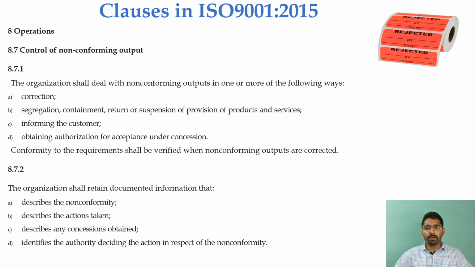8.7.2. The organization shall retain the documented information that describes the non-conformity, describes the actions taken, describes any concession obtained, and identifies the authority deciding the action in respect of the non-conformity.